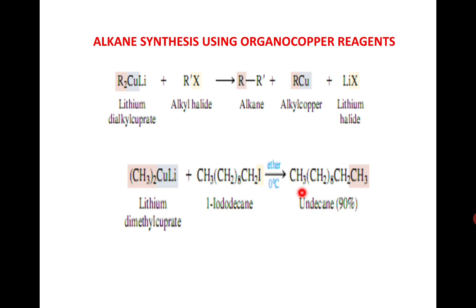It is an alkane. We can see in this reaction that methyl and primary alkyl halides, especially iodide, work best, because if we use the secondary and tertiary alkyl halides, elimination becomes a problem.